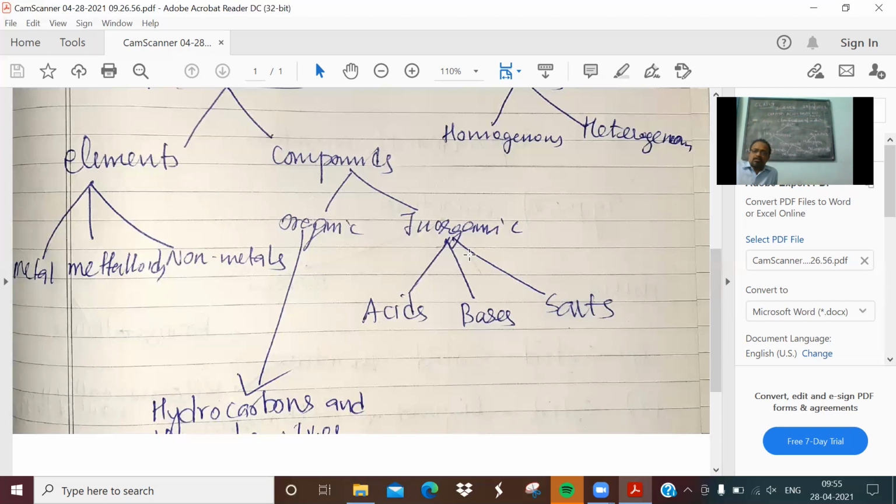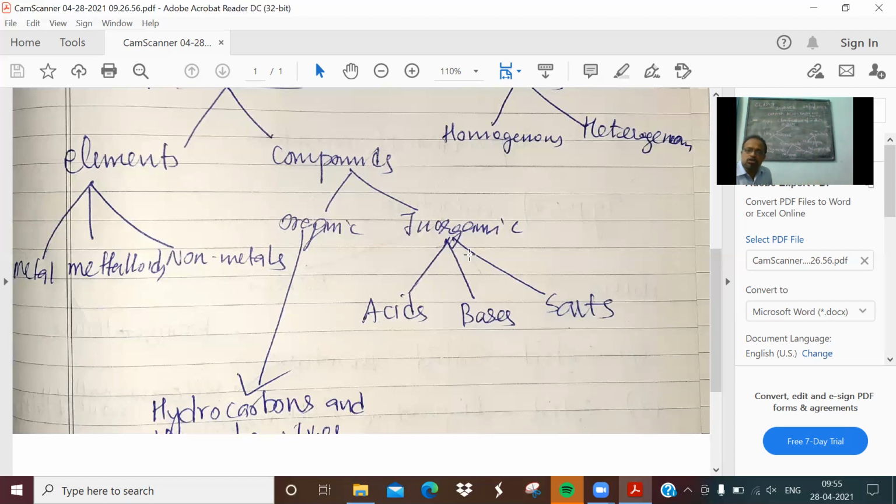Toothpaste also contains bases, and you're familiar with what we call antacids. Antacids are used to reduce the stomach pain due to acidity. Actually, in our stomach, for the digestion process, there is hydrochloric acid present. Due to some reason, the production of the hydrochloric acid increases.